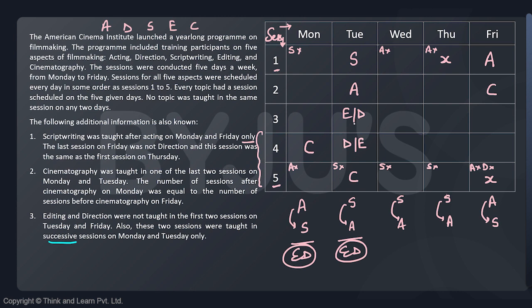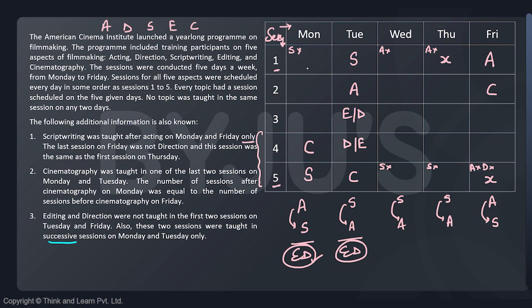We have S, A, ED or DE, and then C is also here. The other C is also here. The other things are also to be filled in now. He has also given us that E and D should be in consecutive slots on Monday as well. Now just have a look at this. If E and D are in consecutive slots on Monday, of course, none of them can be in the fifth slot. So fifth slot cannot be for E, fifth slot cannot be for D, fifth slot is already not for A, fifth slot cannot be for C, C is already there. That means fifth slot on Monday has to be for S. Fifth slot on Monday has to be for S.